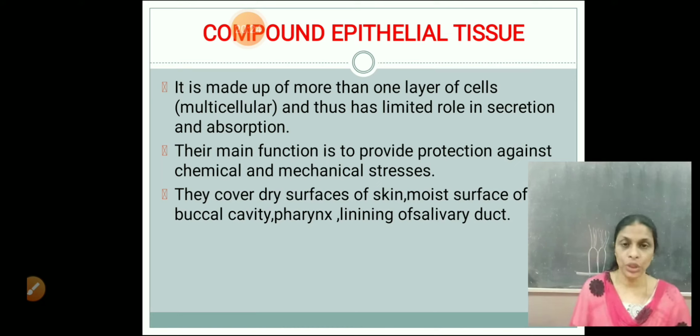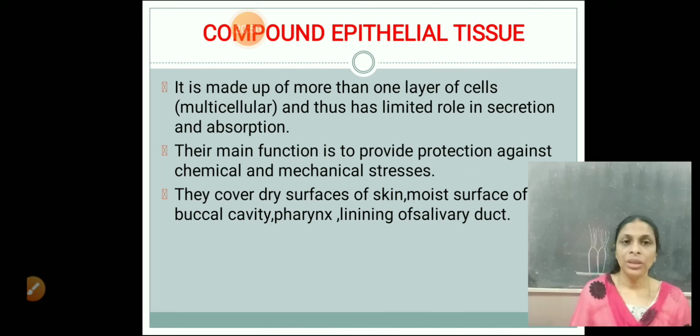Then what will be their function? Their main function is to provide protection against chemical and mechanical stresses. So the main function of compound epithelium is to provide protection against chemical and mechanical stresses. So when there is an external pressure, a mechanical pressure on some part of the body, that will be protected by this compound epithelial tissue.